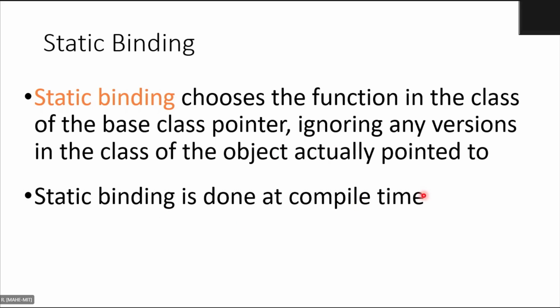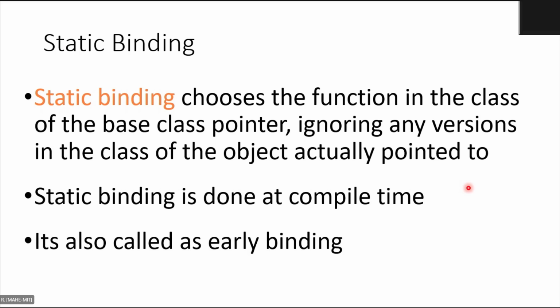Static binding is done at compile time. It is also called early binding, early in the sense before the program is run. Before the program is actually running, the compiler clearly knows what function to use.